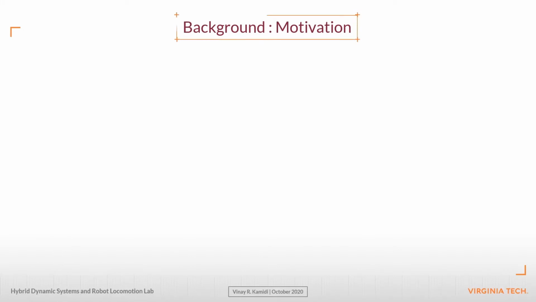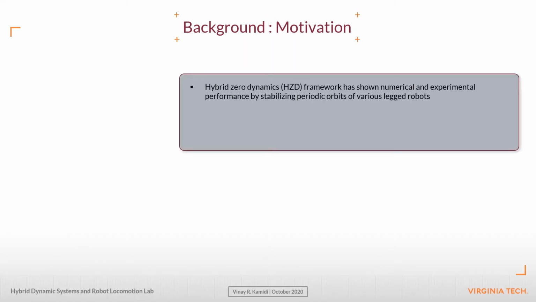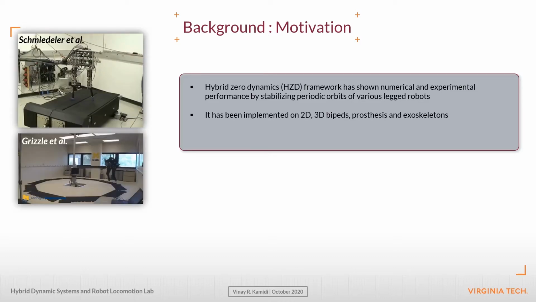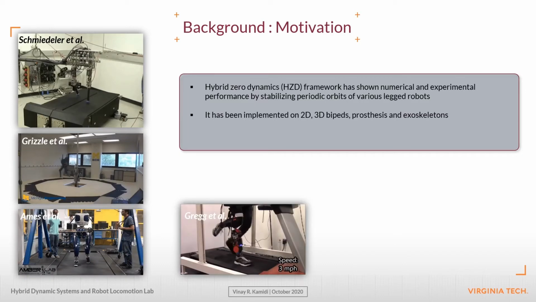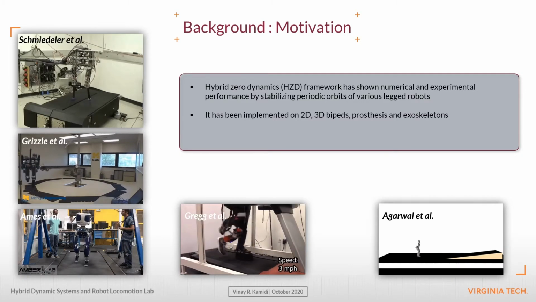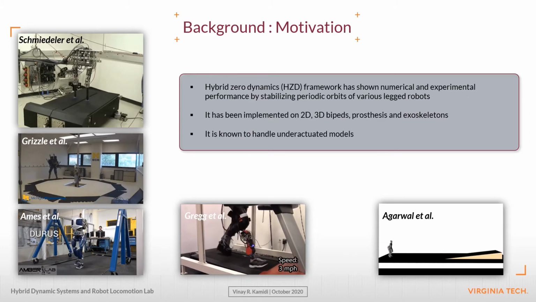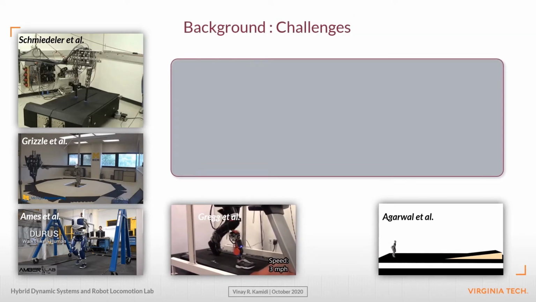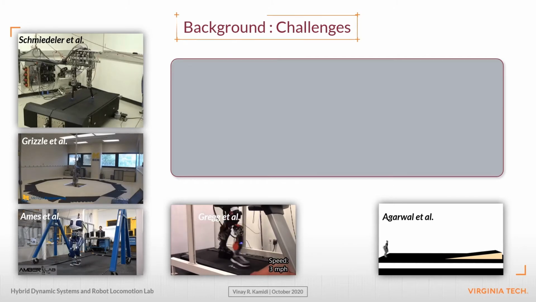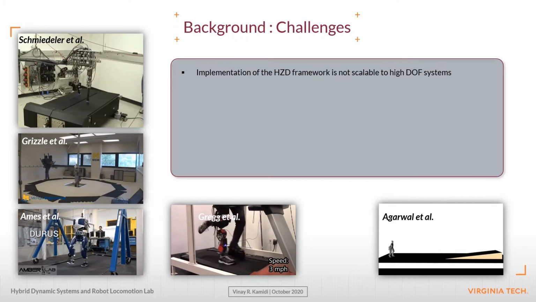Our motivation spurs from the performance of the hybrid zero dynamics framework over the recent years. It has been employed to control various periodic gaits ranging from 2D and 3D bipedal robots to lower extremity prostheses and exoskeletons. This framework is preferred because it is known to handle underactuated models. However, despite their superior performance and ubiquitous usage, their implementation is not scalable to higher degree of freedom systems.